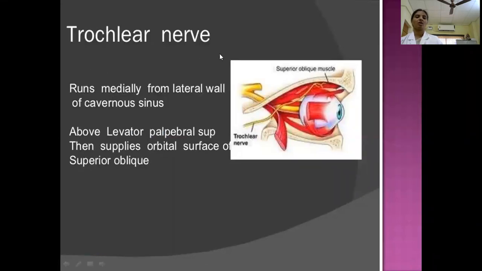Now coming to the trochlear nerve. The trochlear nerve is the fourth cranial nerve. It enters the orbit through the superior orbital fissure. After entering, it accompanies the superior oblique muscle, and this is the trochlear nerve for the superior oblique muscle, and supplies it.